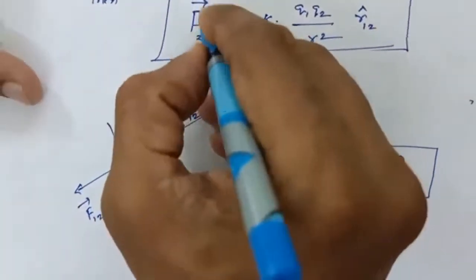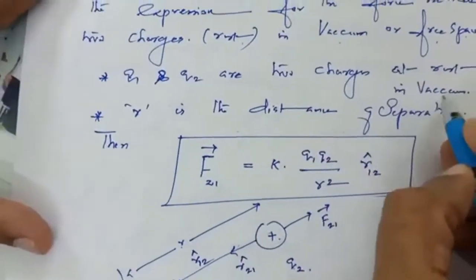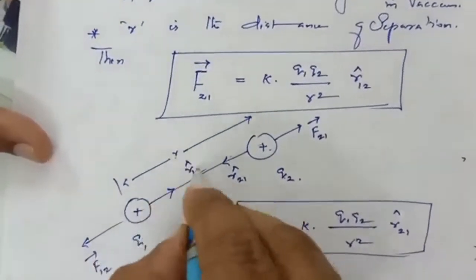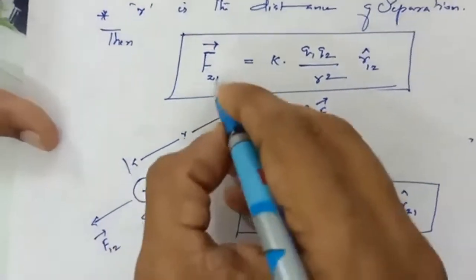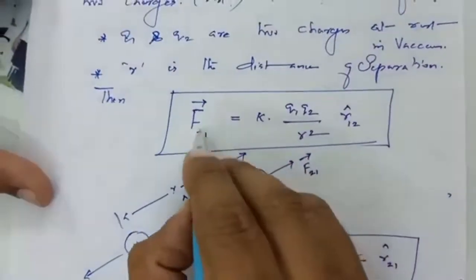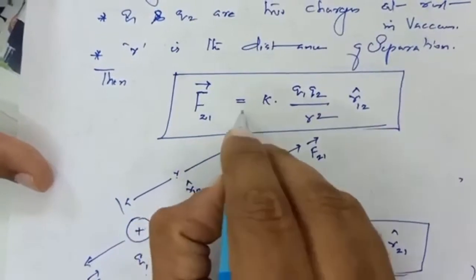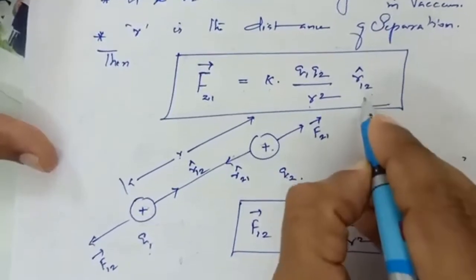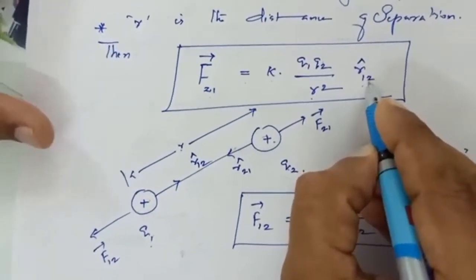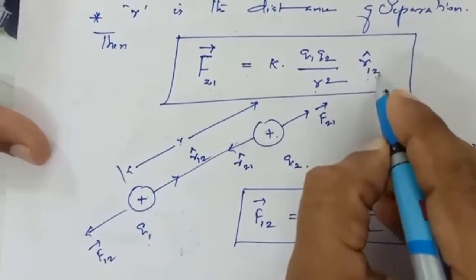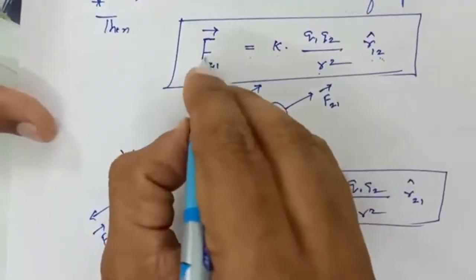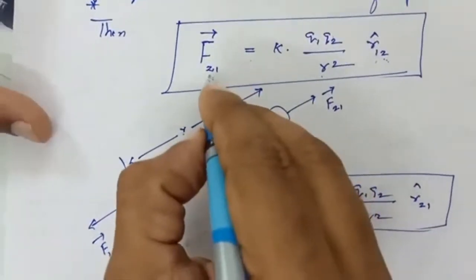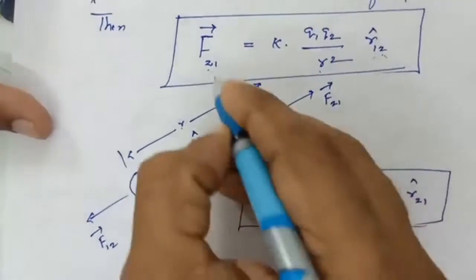Now if you see this, Q1 and Q2 are the two charges at rest in vacuum. r is the distance of separation between them. We have considered this distance as 5 centimeter. Now Coulomb says the force F21 vector is equal to K into Q1 Q2 by r square, r12 cap. This r12 cap is called the unit vector, which has a direction but the magnitude is 1, unity. Now the F21 vector, we must understand this concept. What is F21 vector? That means the force on the second charge due to the first charge.